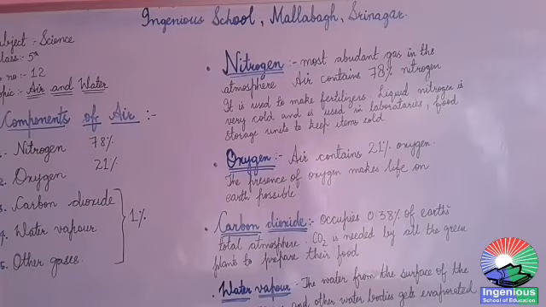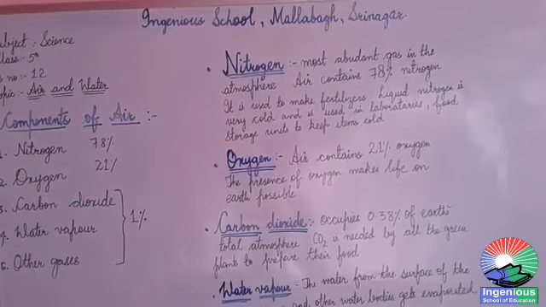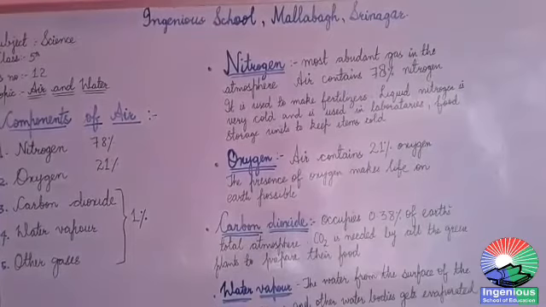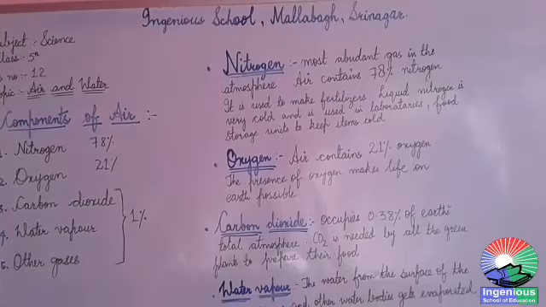Only some plants, such as peas and beans, can convert this atmospheric nitrogen into a useful form in their roots. Such plants are known as leguminous plants. Very good. Now we'll learn about some uses of nitrogen gas.